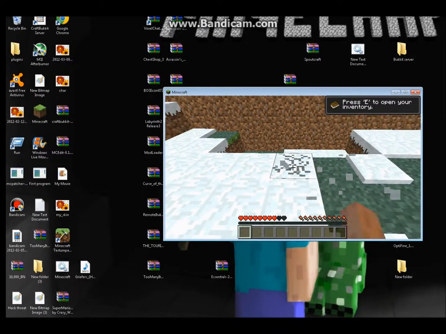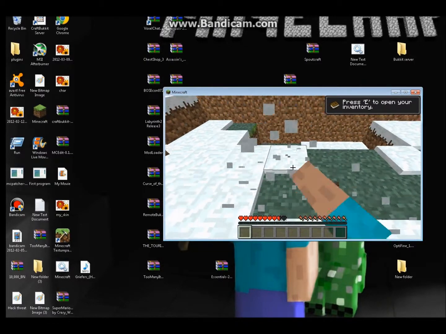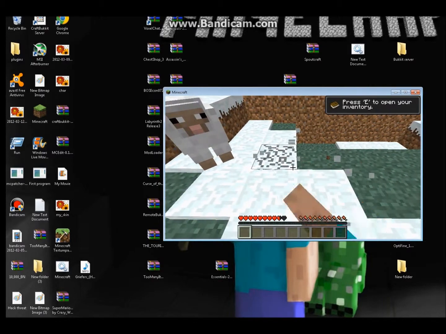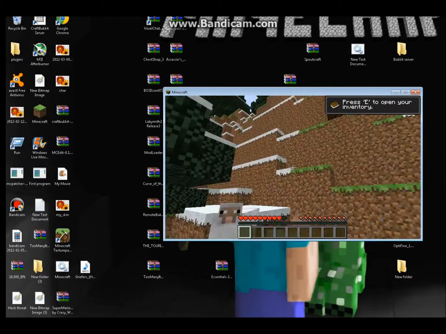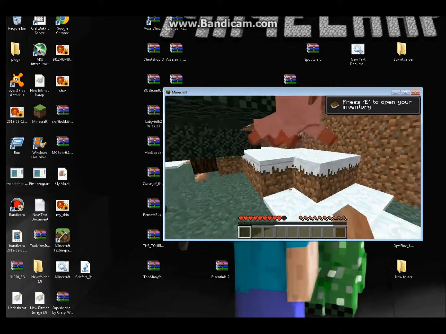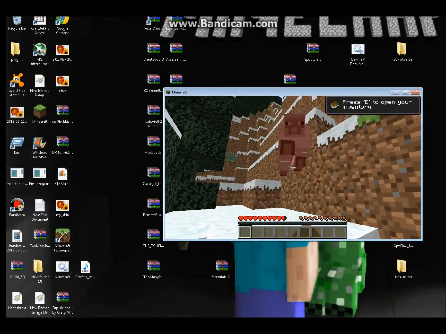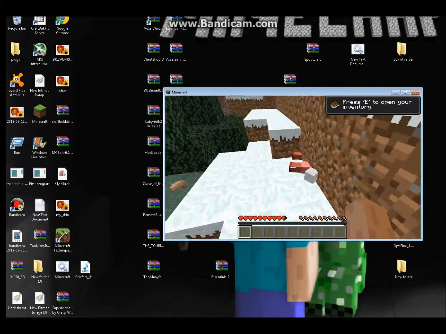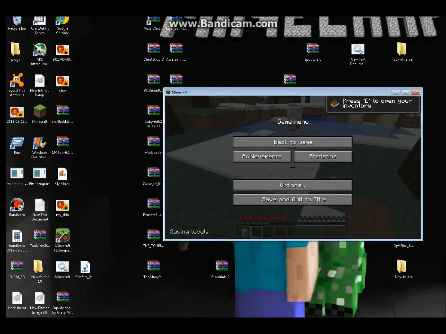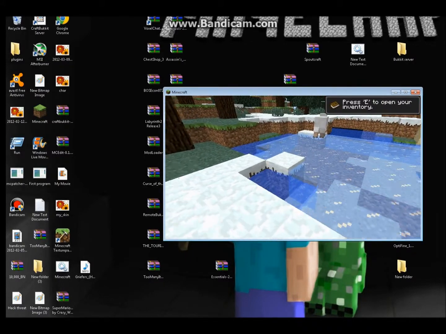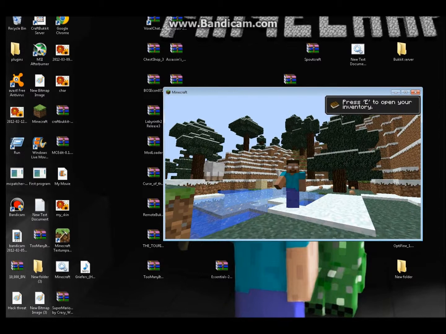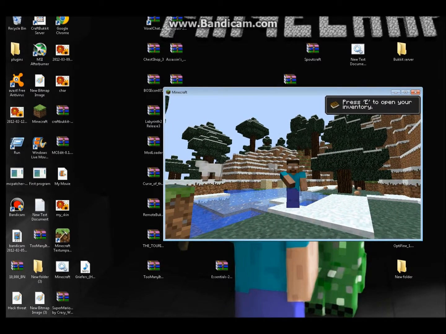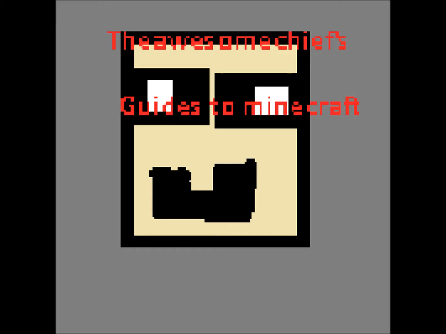As you can see, mine got extra frames. Sorry about the sheep. They're loud. We killed him. So as you can see, I got twice as much frames per second. Well, that concludes our video on how to get your frames per second up.